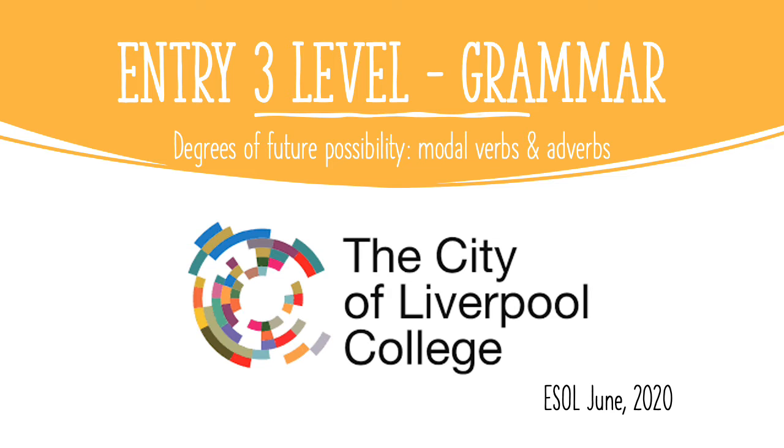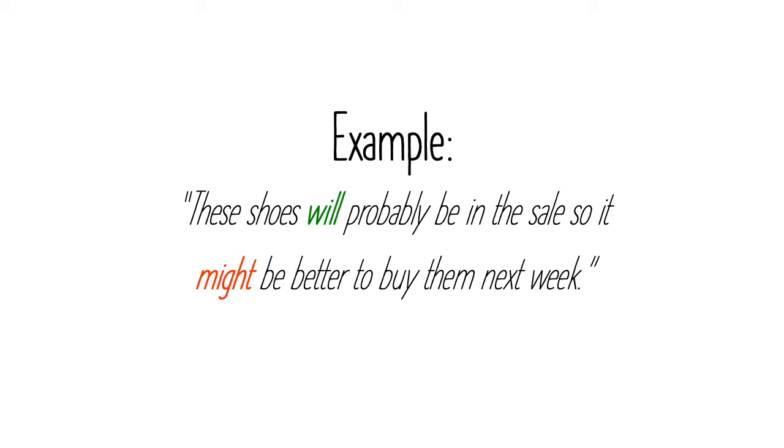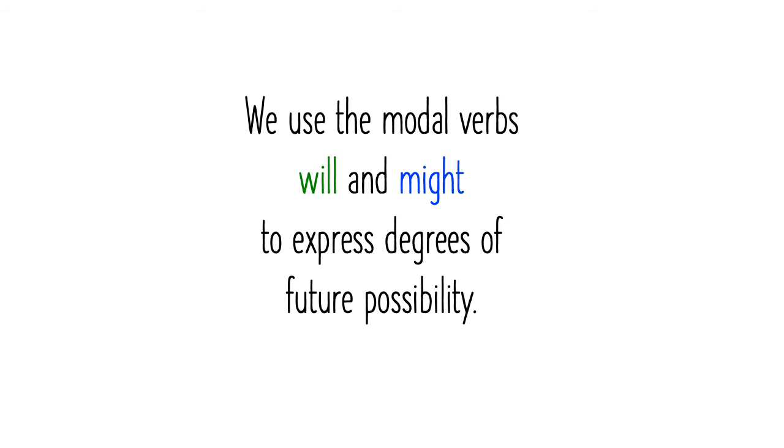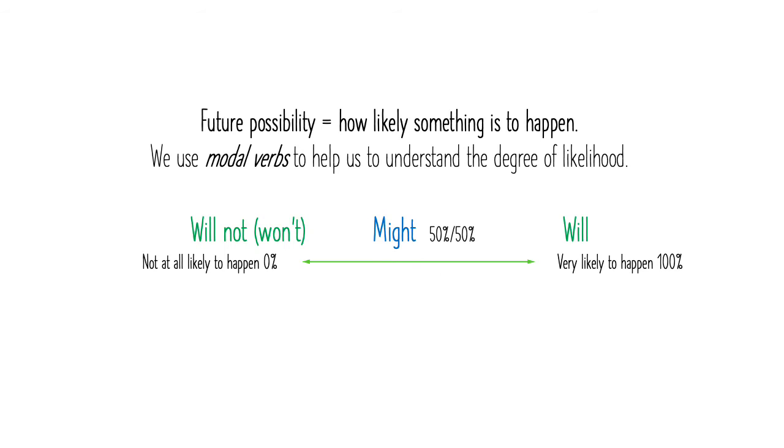This is an Entry 3 level grammar lesson about the degrees of future possibility using modal verbs and adverbs. Here's an example. These shoes will probably be in the sale, so it might be better to buy them next week. We use the modal verbs will and might to express degrees of future possibility.